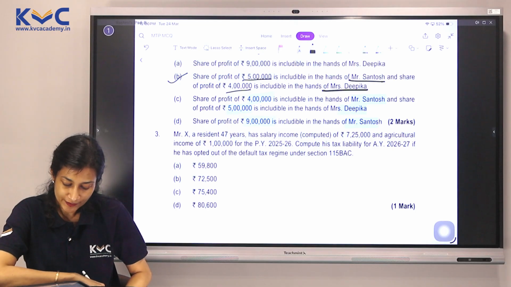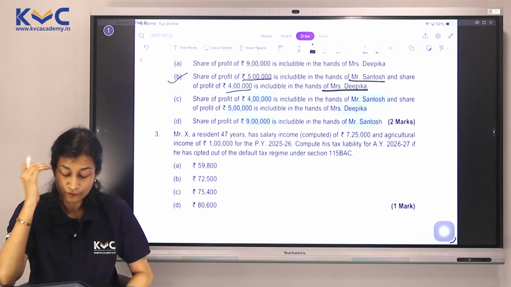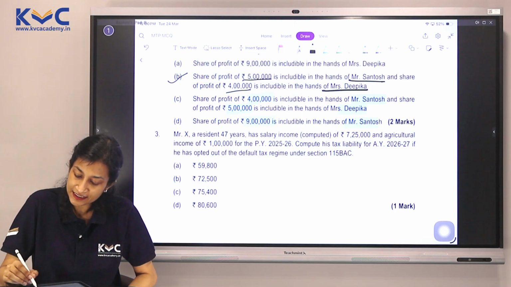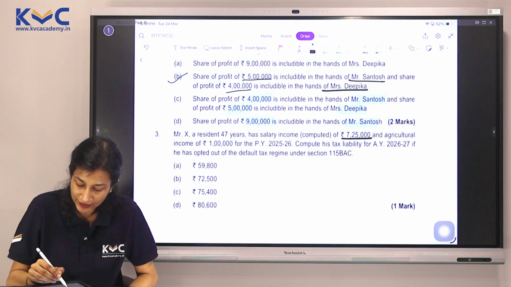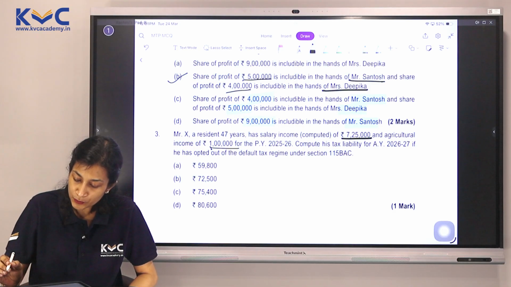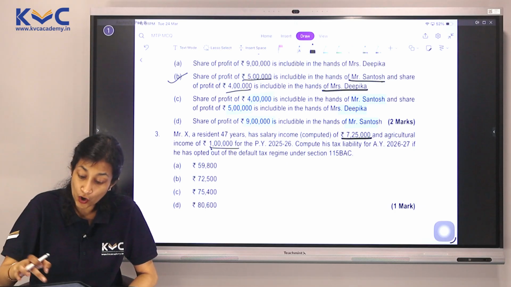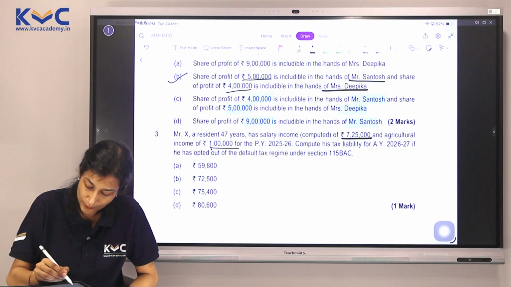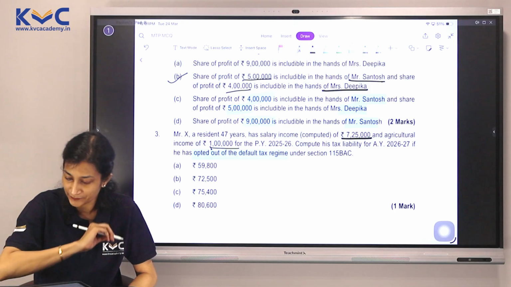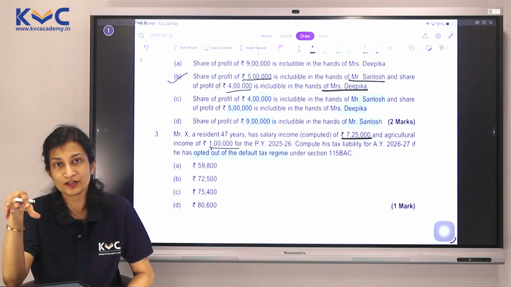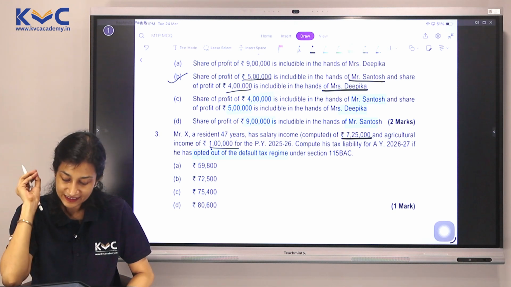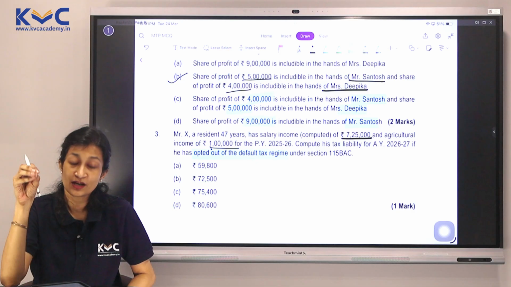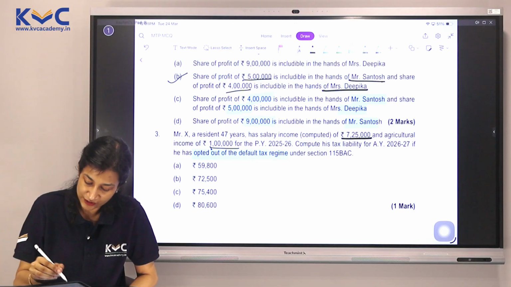Let's take up the last one here, which is for 1 mark. Mr. X, a resident, 47 years, has salary income computed of 7,25,000 and agricultural income of 1 lakh. Compute his tax liability if he has opted out of the default tax regime. Had he been in the default tax regime, our answer would have been very simple: give him a rebate and move ahead. But he is in the optional tax regime, which means now we have to start with the age.